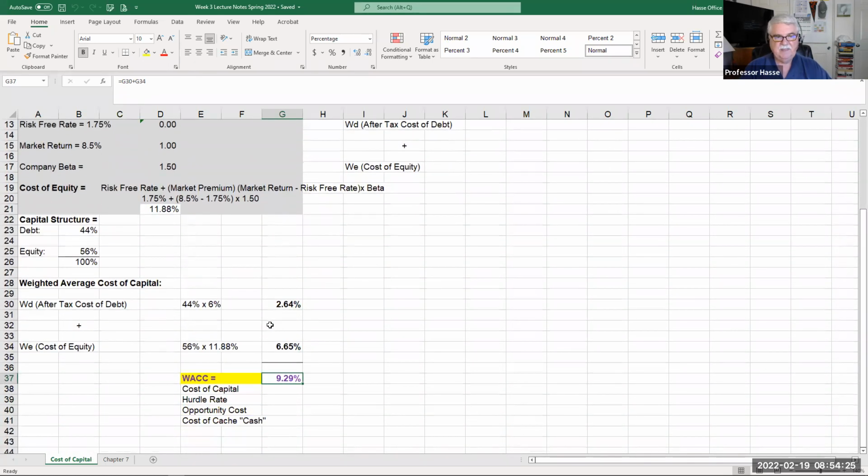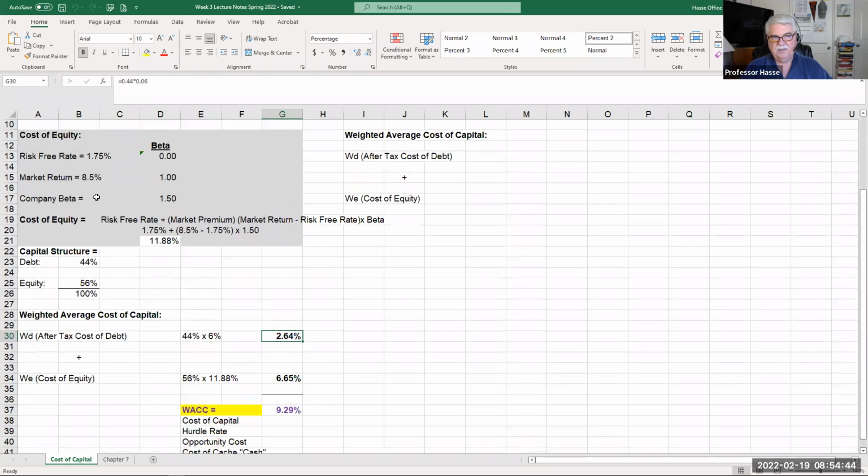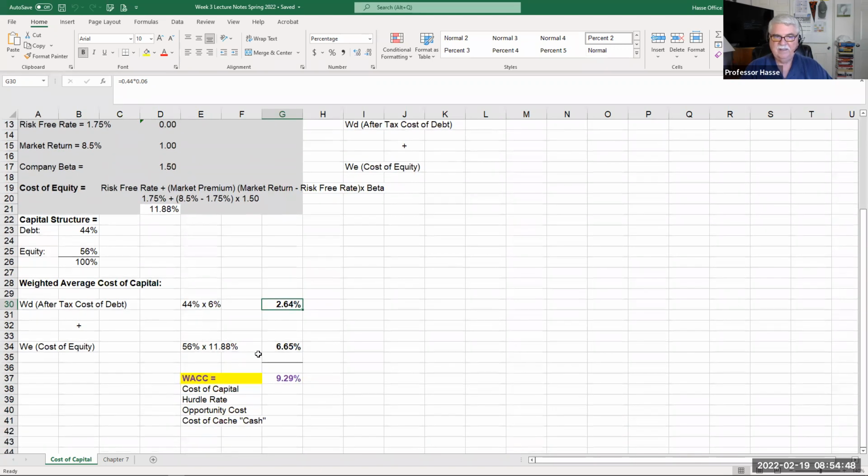I took 44%, the percentage of debt to assets, times 6%, and got the weighted cost of debt, 2.64%. I took the weighted equity percentage of 56% times the cost of equity, the required rate of return on investment, 11.88%, and got 6.65%.